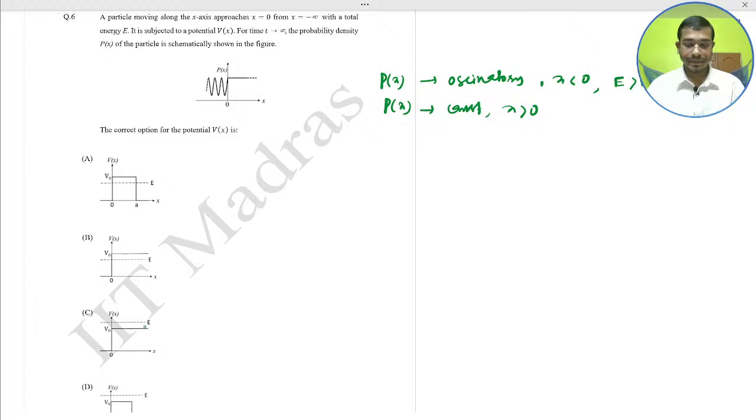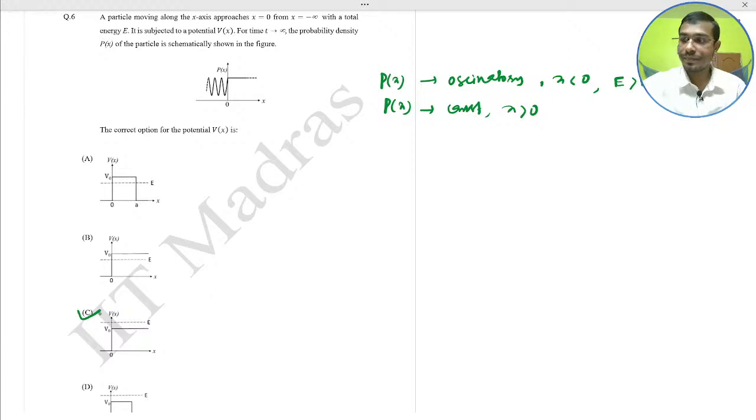Okay. So indicating the particle exists with uniform probability in that region. This is uniform here. So this suggests the potential V(x) is constant in the x greater than 0 region. So option C would be the correct option. Answer would be C.